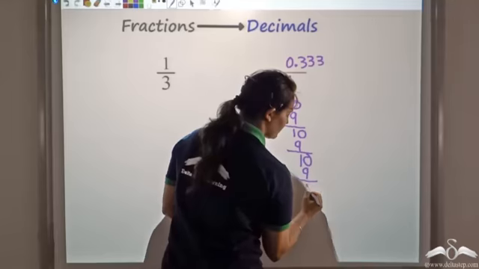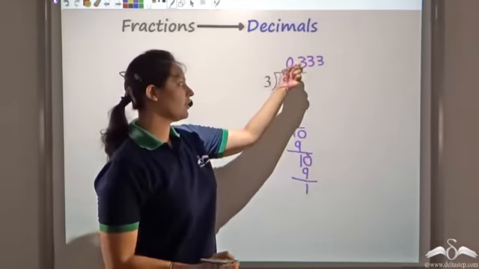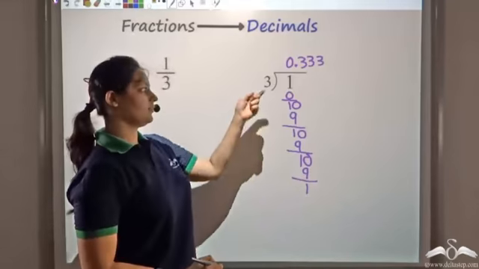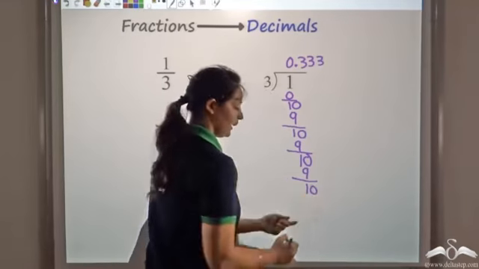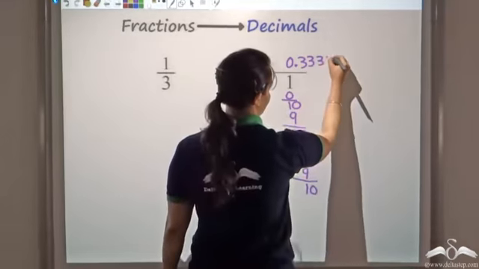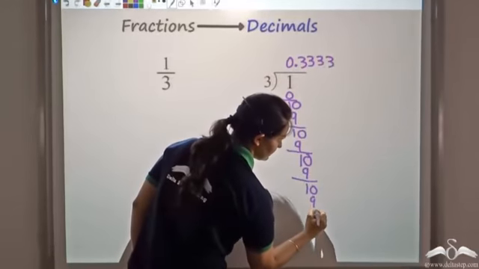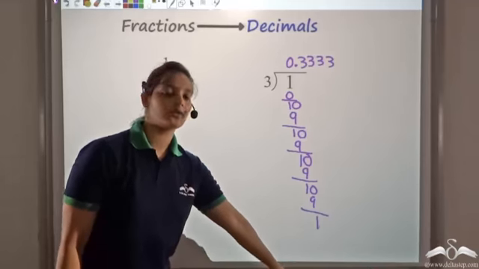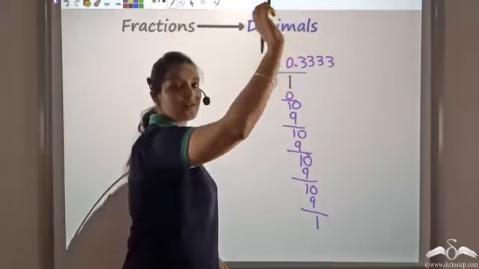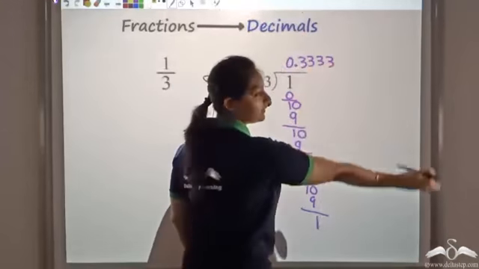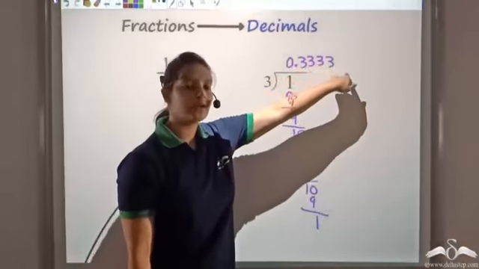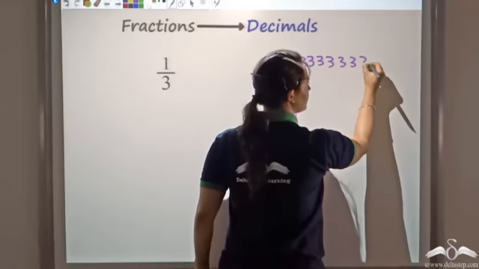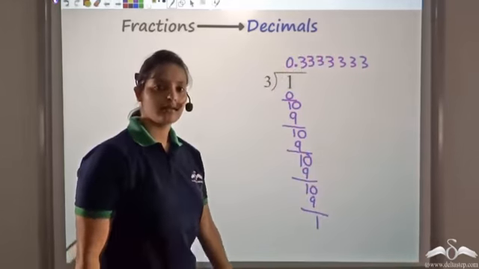So you see, each time the remainder is 1, and because we are adding digits after the decimal point, I can make it 10. So again 3 3s are 9. If again I make this 10, then again 3 3s would give me 9, leaving 1 as a remainder. You will see that the remainder is never coming out to be 0. You can repeat this process infinitely. Every time you'll get a 3 which is being added after the decimal point. So I get 0.3333333. This process would never end.